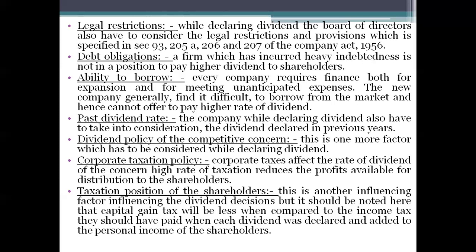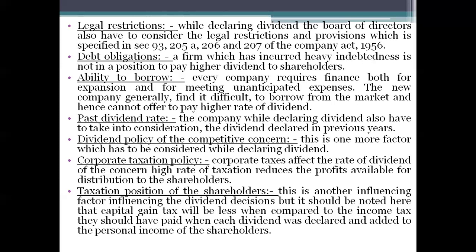Next, taxation position of the shareholders. The taxation position of the shareholders will also influence the dividend policy. If the shareholders are paying a larger amount of their profit as tax to the government, definitely they are not going to accept the dividend at a higher rate, so they are going to reduce the dividend amount.